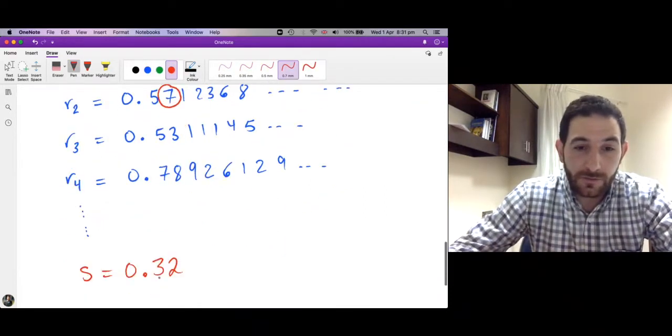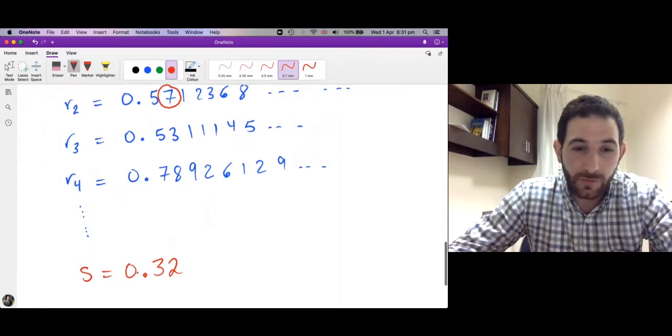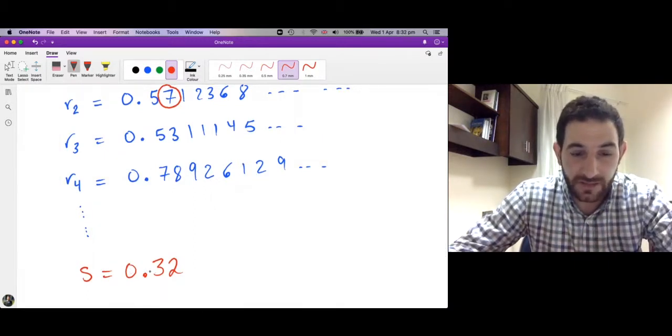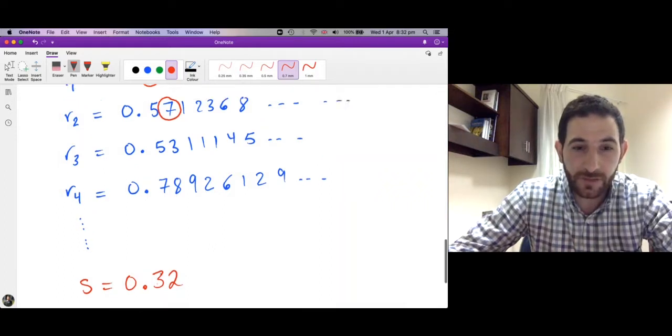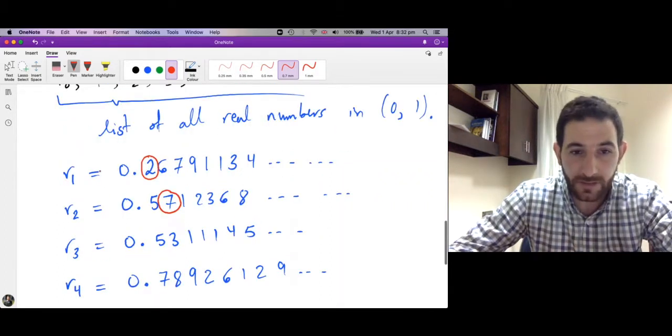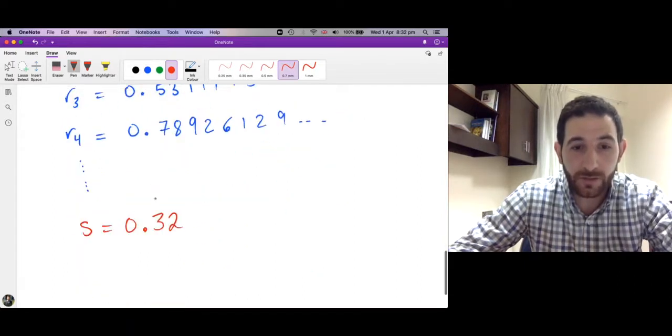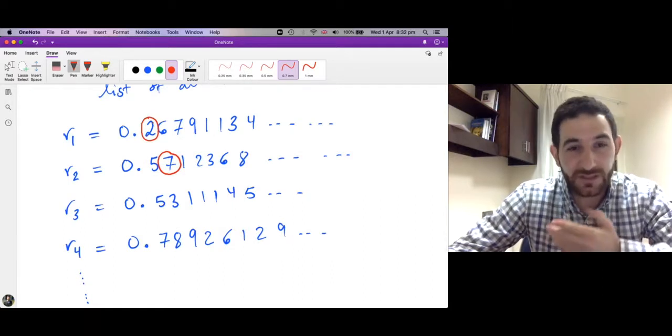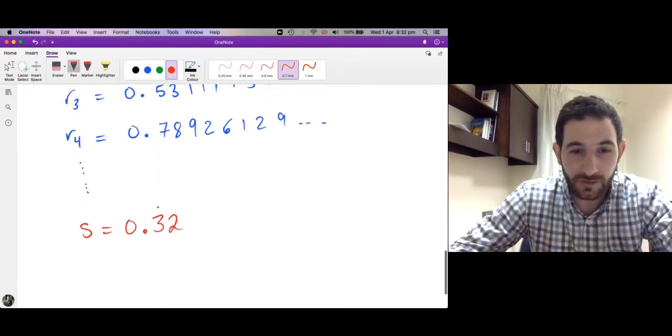So what we are doing, we are creating a new number as follows. The first decimal place of this number is obtained by going to the first number in the list, checking its first place, and if it's 2, we put 3. If it's not, we put 2. But since it's 2, we chose 3 here.